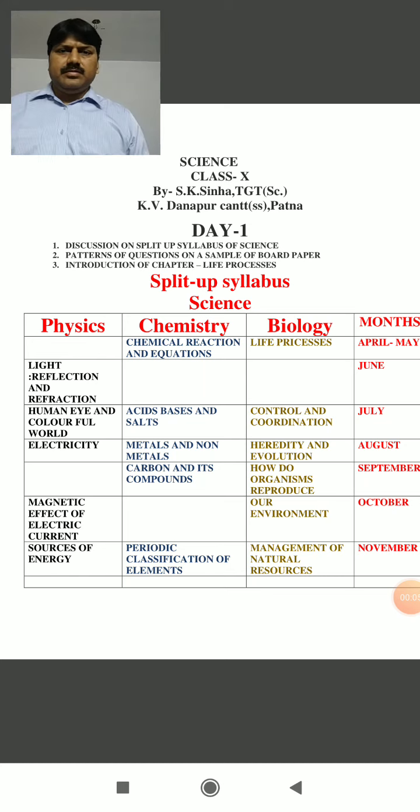Today it is my first class for class 10, and in this class we are firstly discussing the split up syllabus of class 10 science, then how the framing of the question papers is done in the board classes, and then we start the first section of biology, that is life processes. Children, this is a very important class.